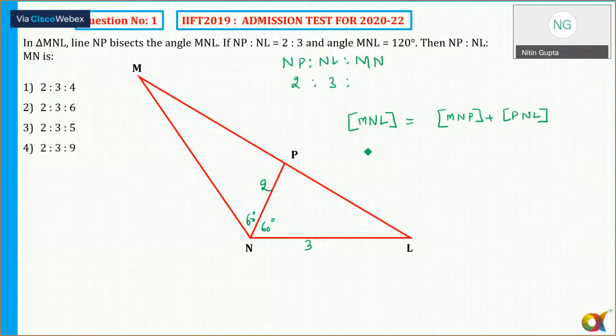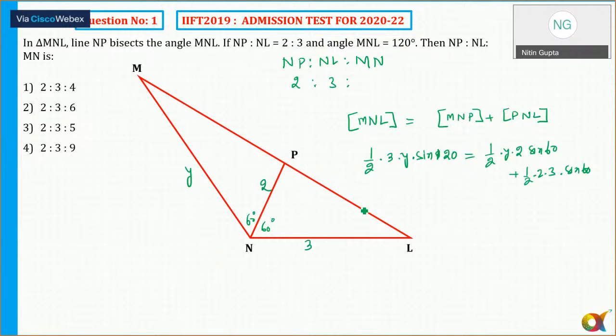So area of MNL. If I say MN is equal to y, then the area of triangle MNL is equal to half into 3y into sine of 120 degrees, using the sine rule. And this is equal to the area of MNP plus area of PNL, which is half into y into 2 into sine 60 degrees plus half into 3 into 2 into sine 60.